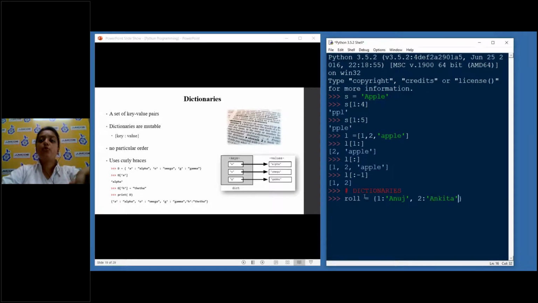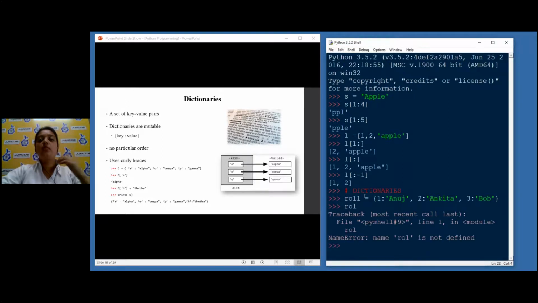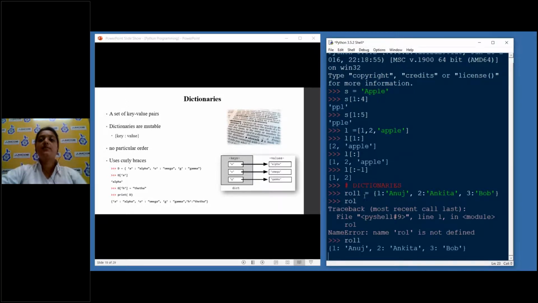And suppose we have a third roll number, 3, and suppose it's Bob. Now if you see roll, you'll see 1 Anuj, 2 Ankita, and 3 Bob. This is not the index position. You can actually use any kind of value here, but just for simplicity, I'm using 1, 2, and 3. So the 1 here basically means the keys, and the name part here, Anuj or Ankita, is basically the values.